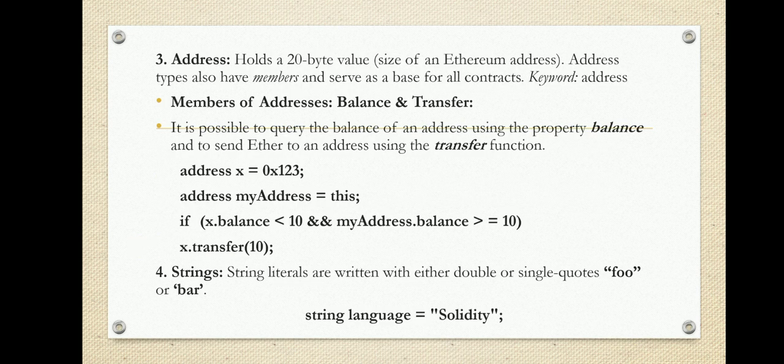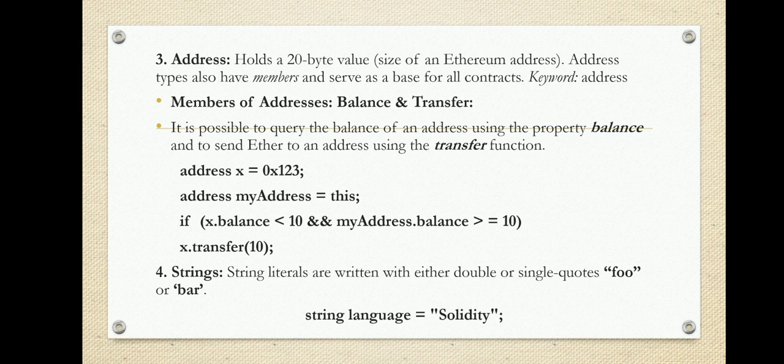Then one more data type, address. Address is a very important data type in Solidity, which holds a 20 byte value. This is obviously the size of an Ethereum address. The address type has members and serves as a base for all contracts. The keyword to represent the address data type is address.